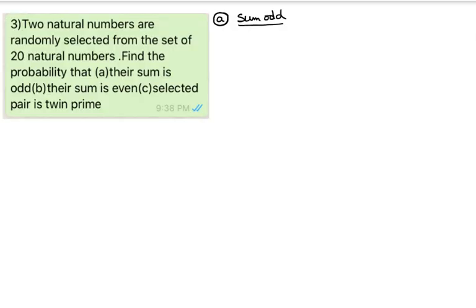You can see the first question: their sum is odd. So from 20 natural numbers we are selecting 2. That can be done in 20C2 ways. To get their sum odd, if we select an even number, then the other we have to select odd, because among the 20 numbers, 10 odd numbers are there and 10 even numbers are there. So if one odd number we are selecting, the other number definitely we have to select even. In that case, you will get the sum odd.